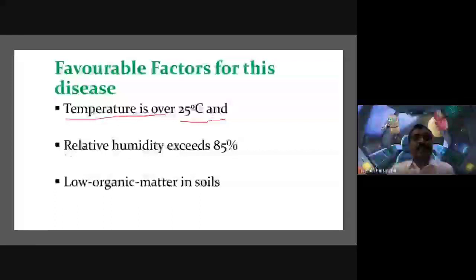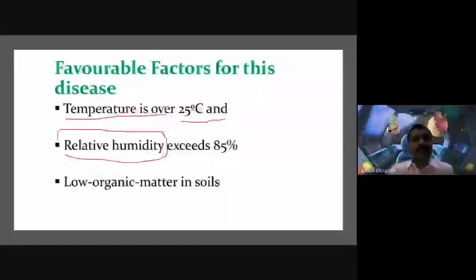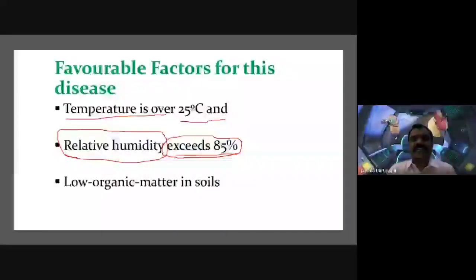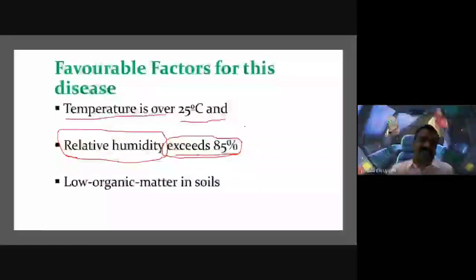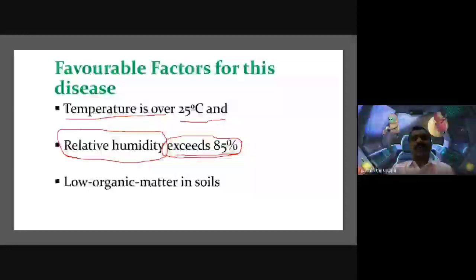And the relative humidity exceeds 85%. So moisture content is also a very important factor for the spreading of this disease. A relative humidity exceeding 85% is a very favorable factor for the spreading of this disease.